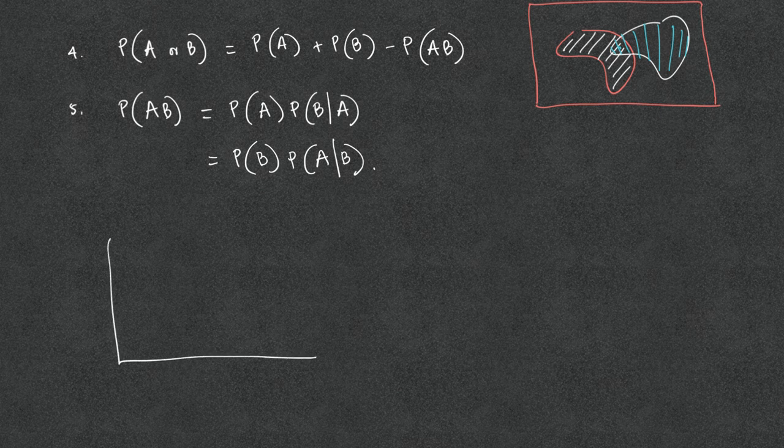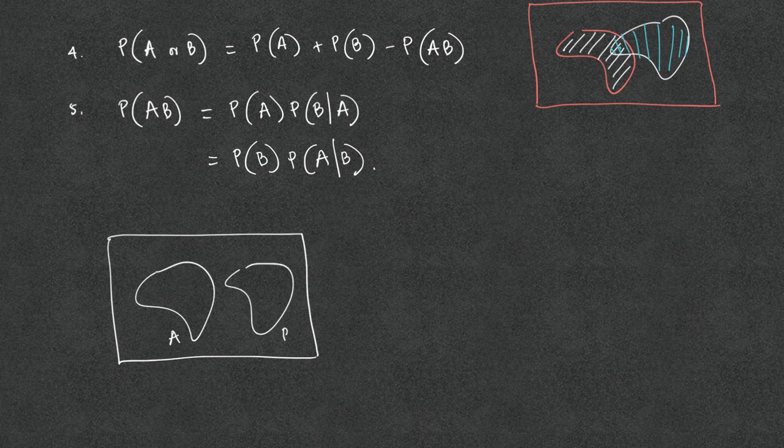Rule number 4. The addition rule can be simplified if the events A and B are mutually exclusive, meaning that the two events have nothing in common. Notice that if A and B are mutually exclusive, then the probability of A and B is 0, since the intersection is empty. They don't connect.